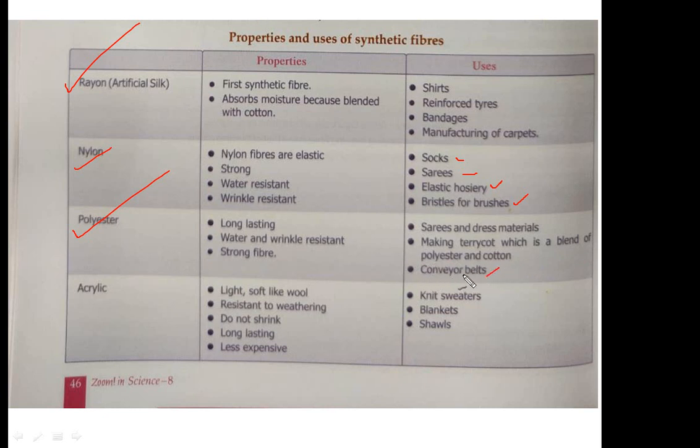Conveyor belts. This is important. Conveyor belt is important. Acrylic. This is light, soft like wool, resistant to weathering. It does not shrink. This is long lasting. This is less expensive. Now, its uses: knit sweaters, blankets, and shawls.